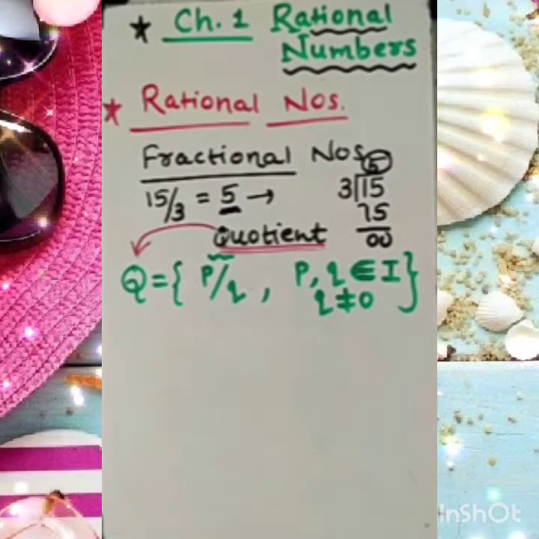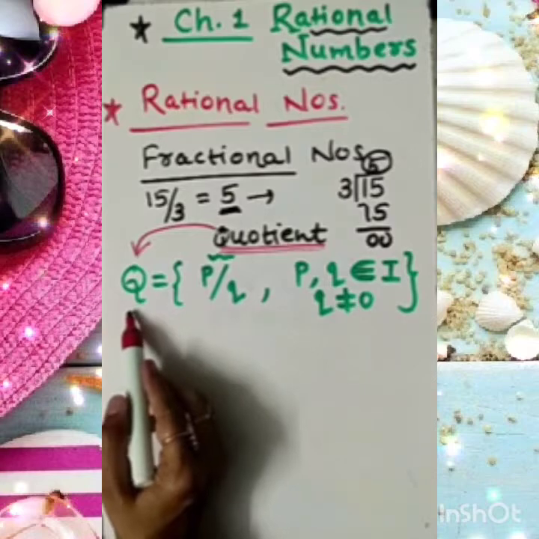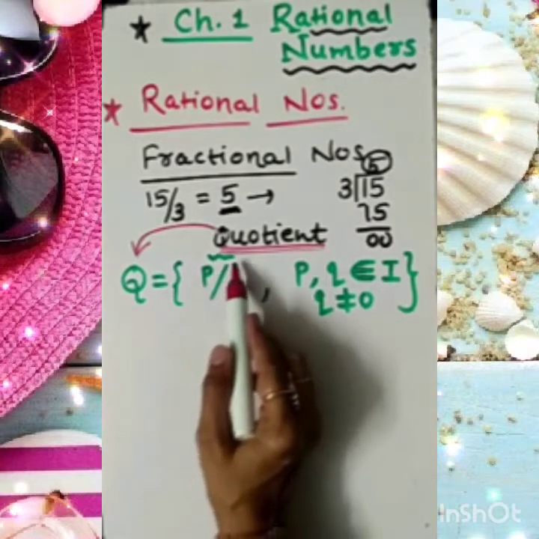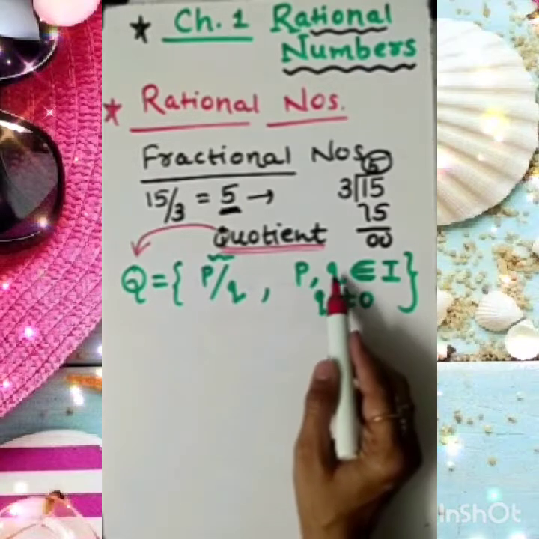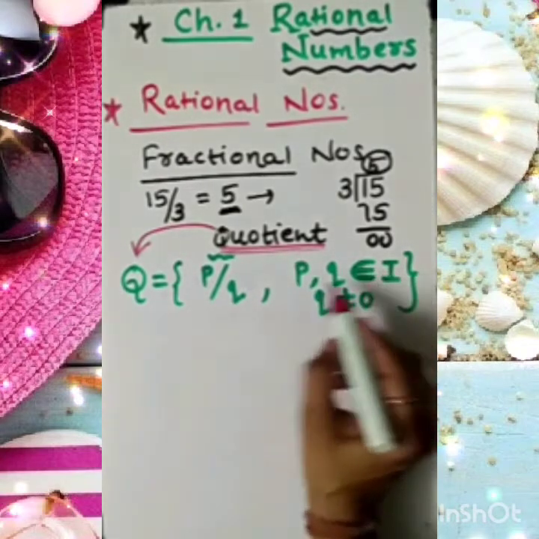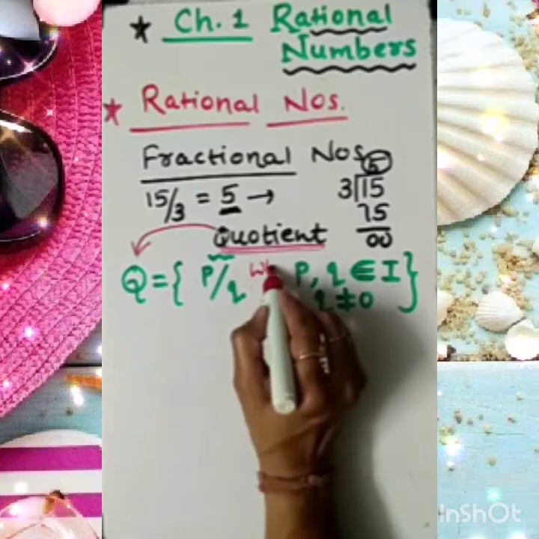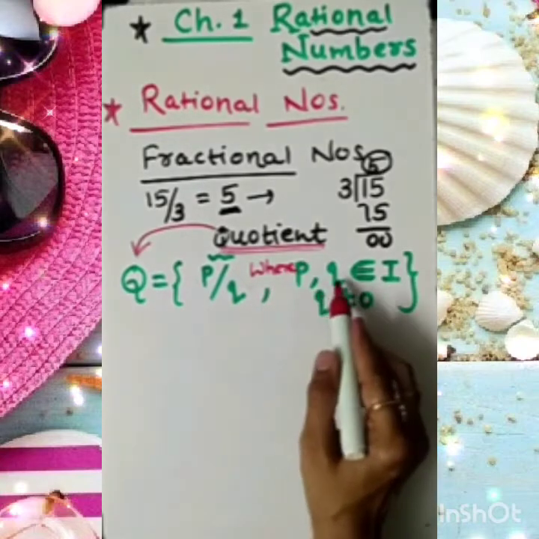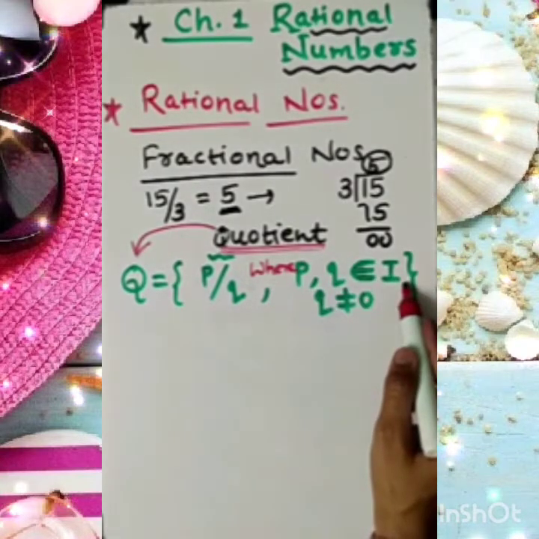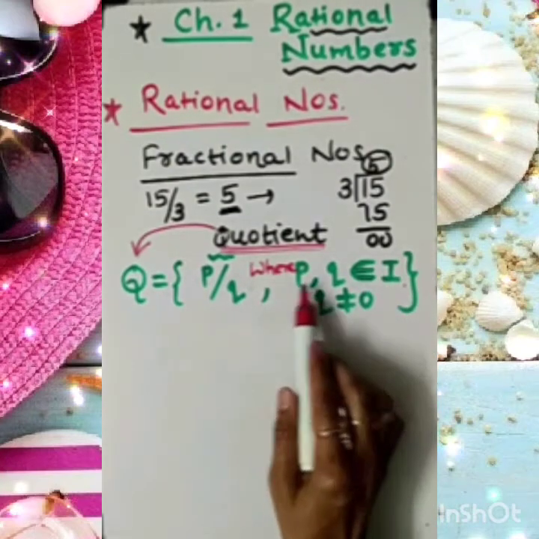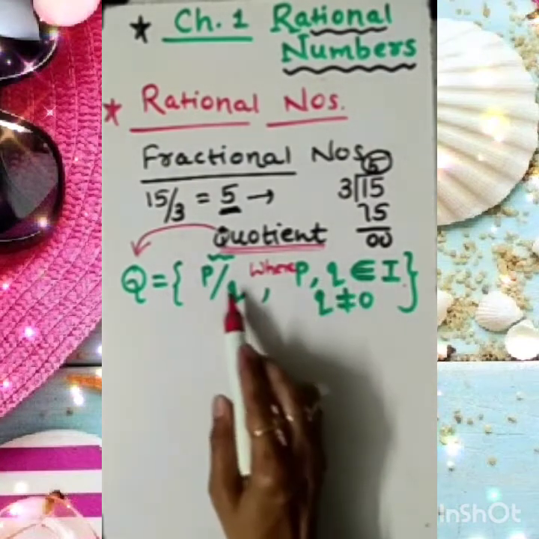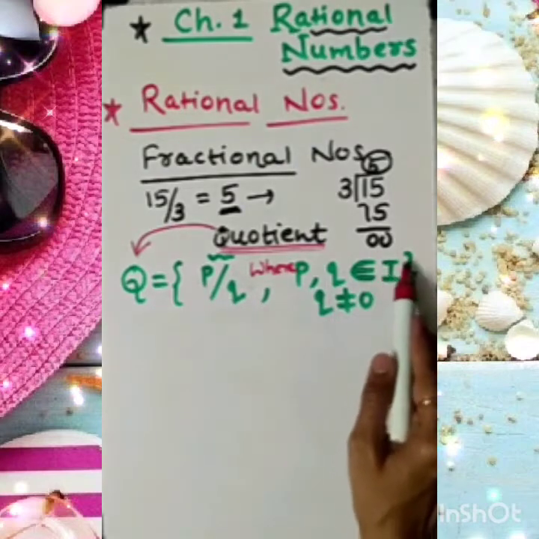So, dear students, the rational number set we can write as Q = {p/q}, where p, q belongs to I. This symbol means both of these are members of the set of integers.